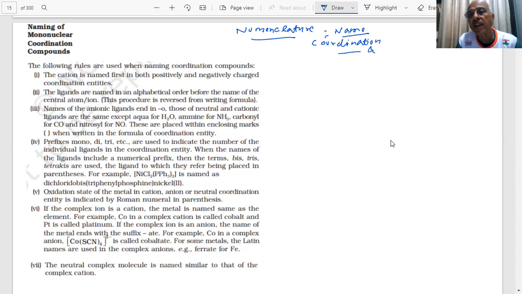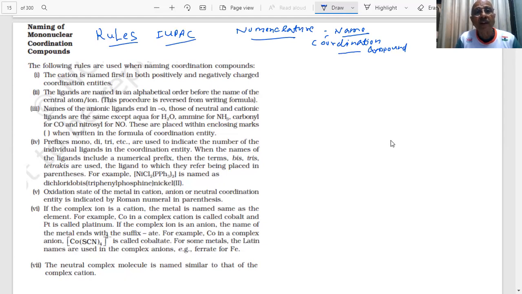Now, there are rules which have been given, as I said, for naming of mononuclear coordination compounds. We must learn the rules, students, given by IUPAC. Let us see what these rules are, and by using these rules we are going to solve questions which can be asked in the paper.